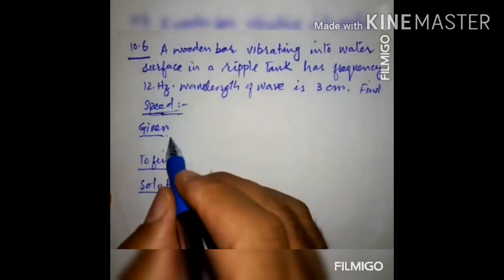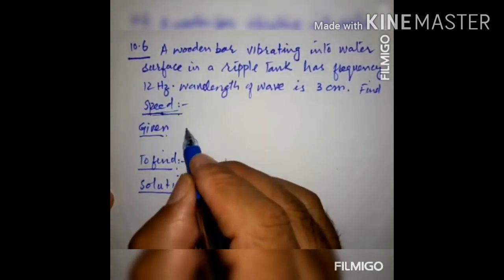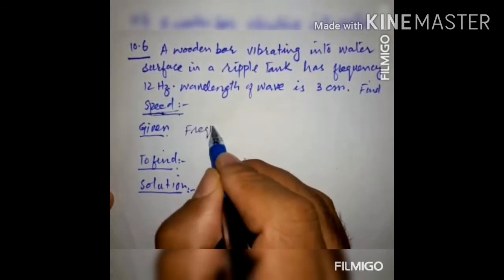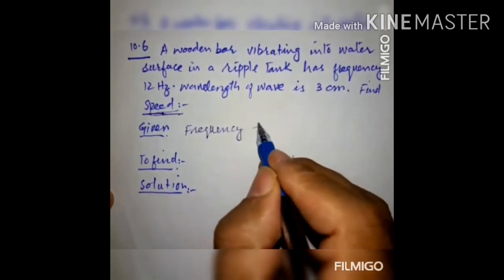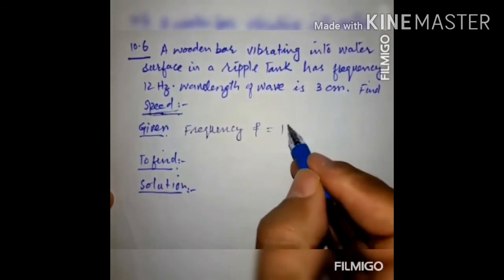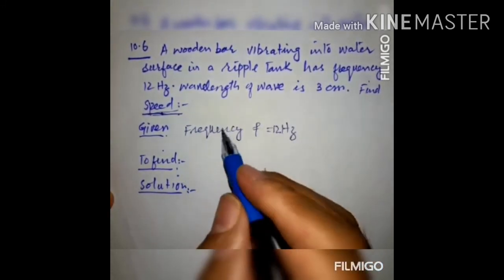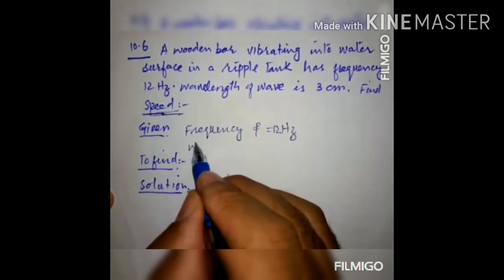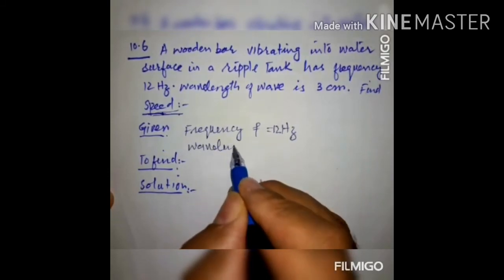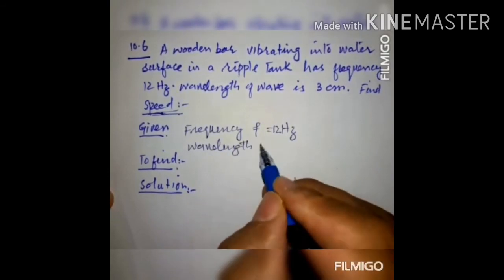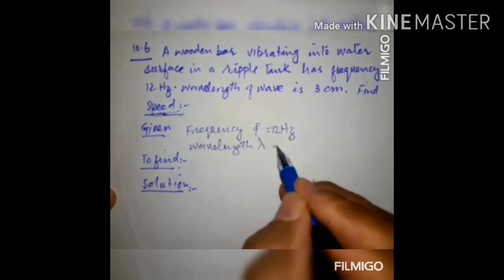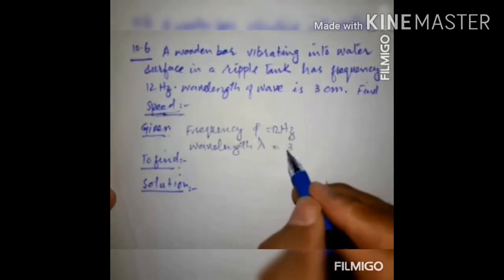Here given frequency F is equal to 12 Hz. Wavelength lambda is equal to 3 cm.